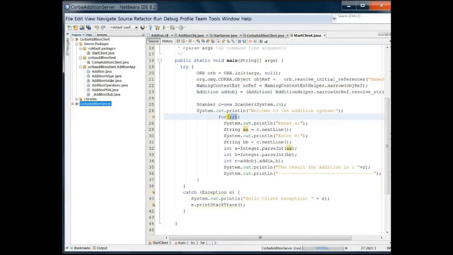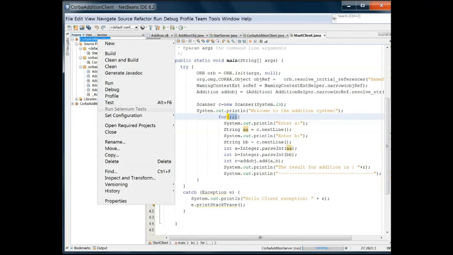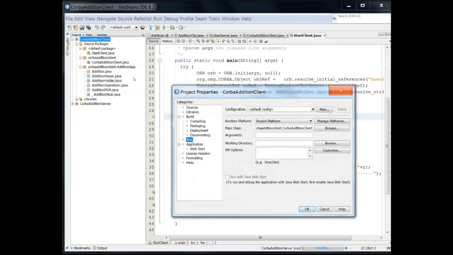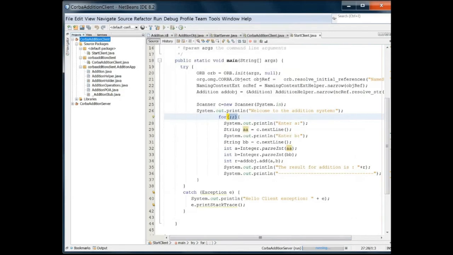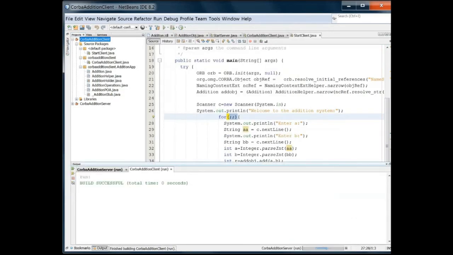Whatever you have given in the server, same thing, just copy it and go to the client project, customize, project properties, run, and in the argument section just paste it. Same thing: ORB initial port is 4444 and ORB initial host is localhost. Server and client are on the same system. If you want to make it on another system, as I said, just give the server IP.